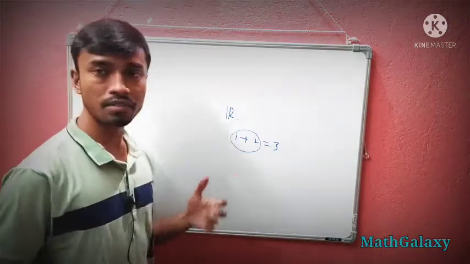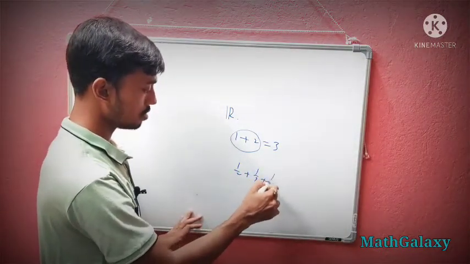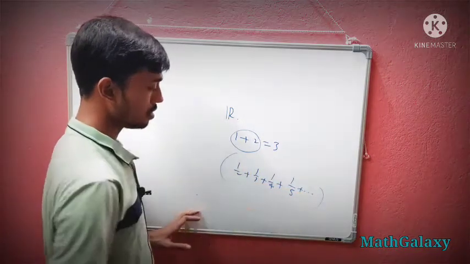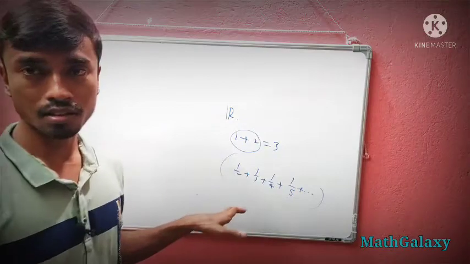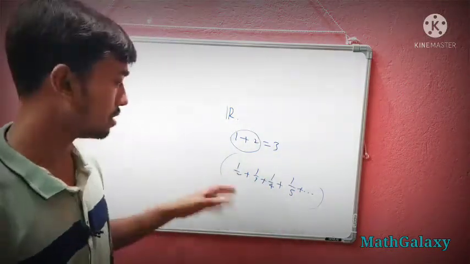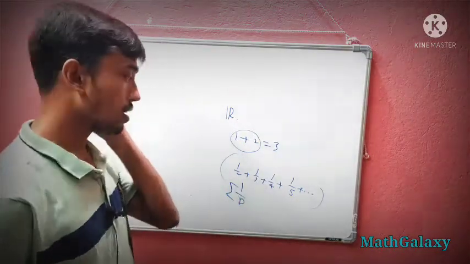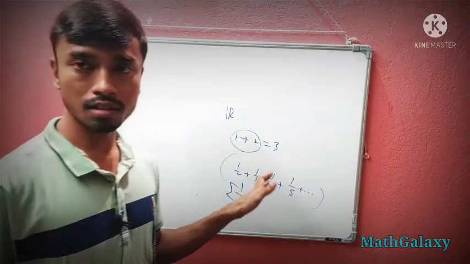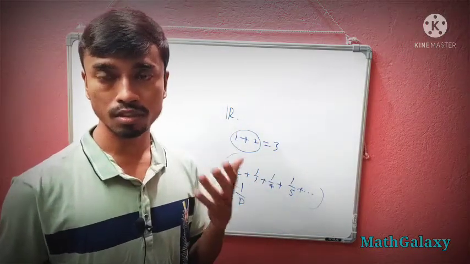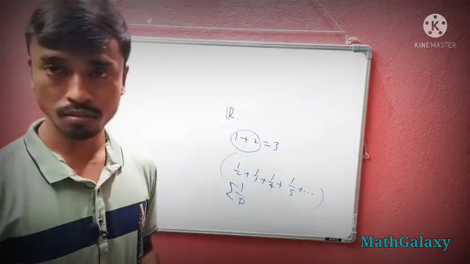But let us talk about an infinite series like this: 1/2 plus 1/3 plus 1/4 plus 1/5 and so on. You can definitely see that this series is divergent, because it is a 1 by p series, which is divergent. So in R, you can see certain sequences whose corresponding series is maybe convergent, maybe divergent. That is basically the idea of summability.